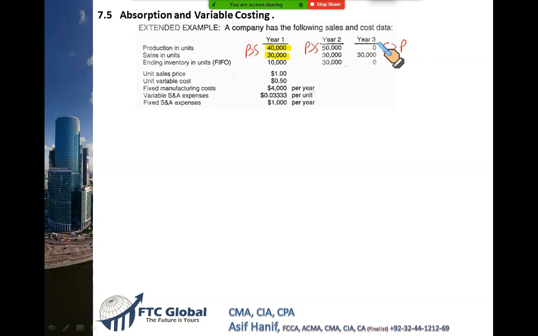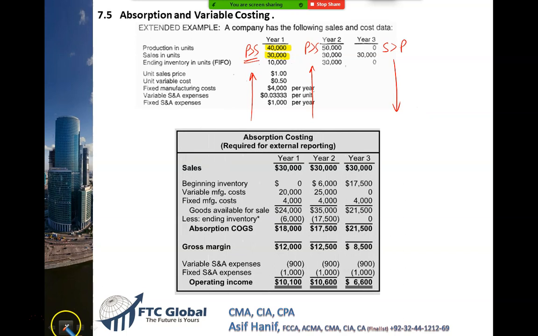We have just learned that under absorption costing, whenever production is more than sale, profit would be higher. But whenever sale is more than production, profit will be lower. How do we know that? Look at this. These are the numbers. You just need to see the dynamics. When the production was more than sale, higher profit. Production further higher, profit further higher. But when the production was low, sale was more, profit fell. Same thing. Profit went up, but whenever the sale is more than production, profit fell.